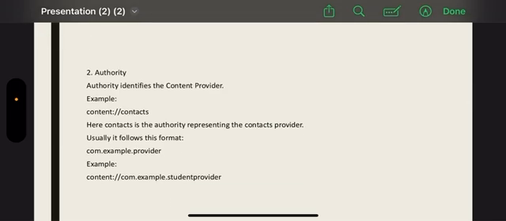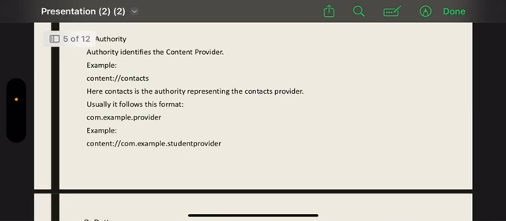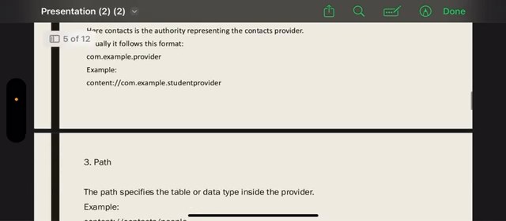Authority identifies the content provider. Example. Here contacts is the authority representing the contacts provider. Usually it follows this format.